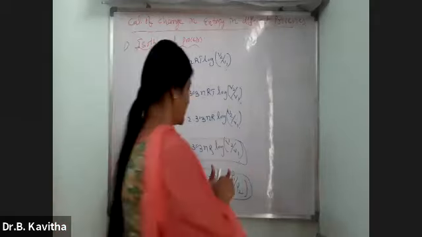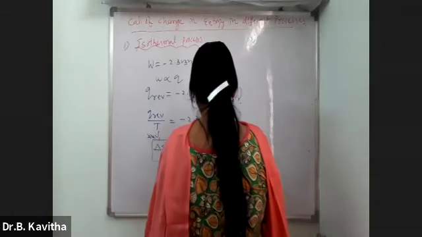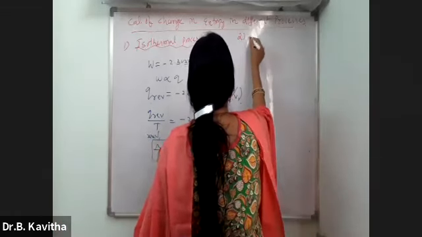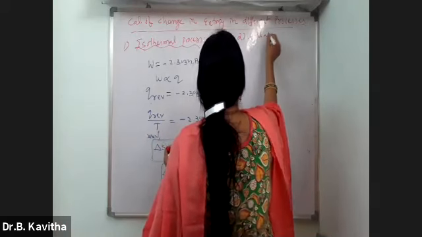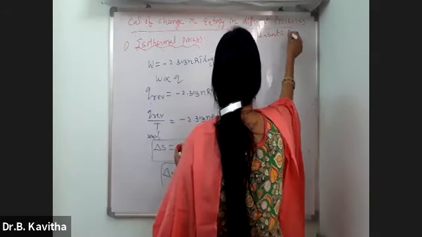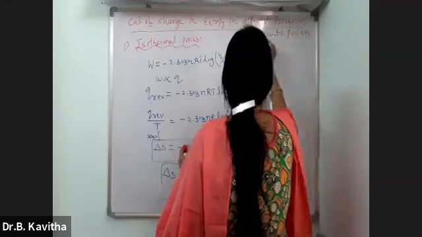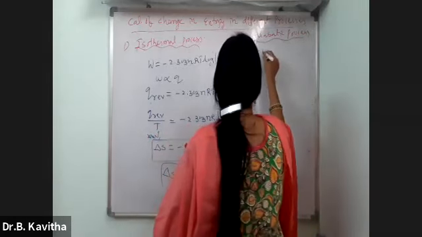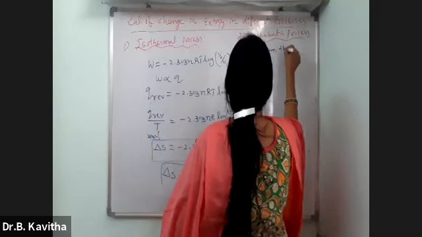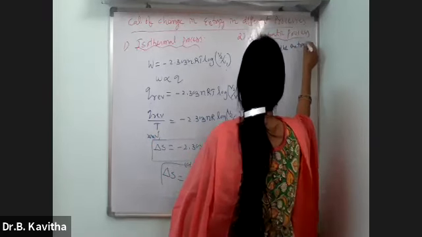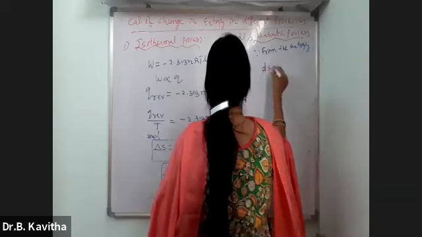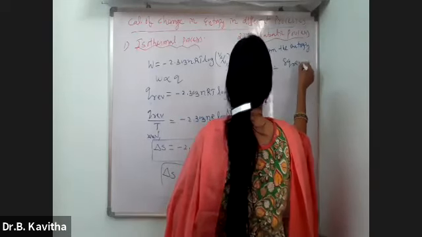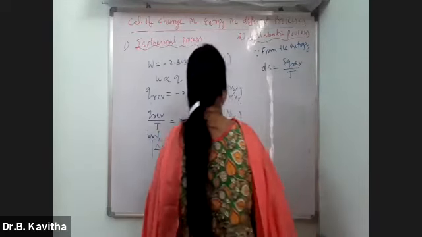The second one is the adiabatic process. In the adiabatic process, from the entropy, dS is dou q reverse by T. Right?